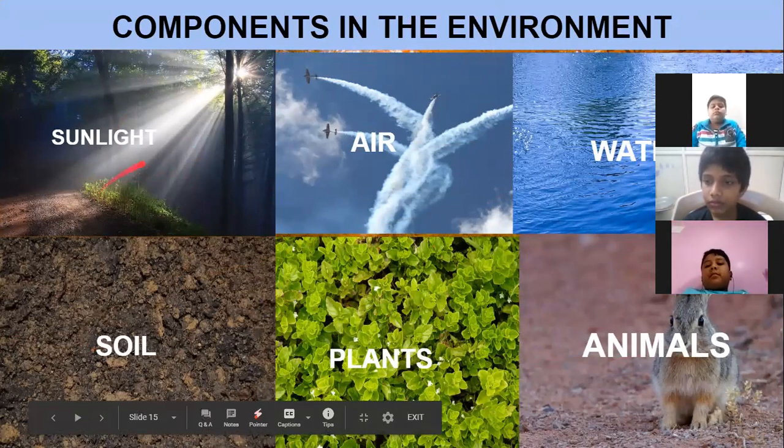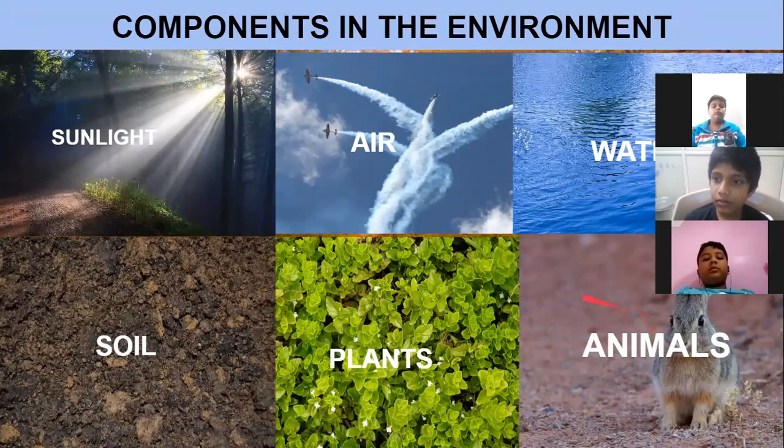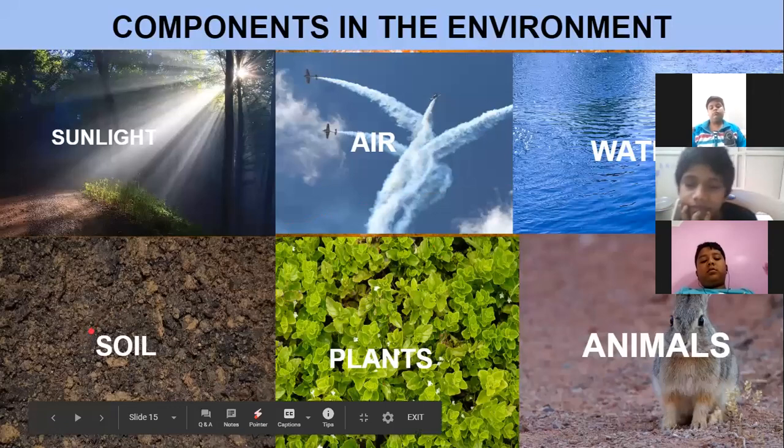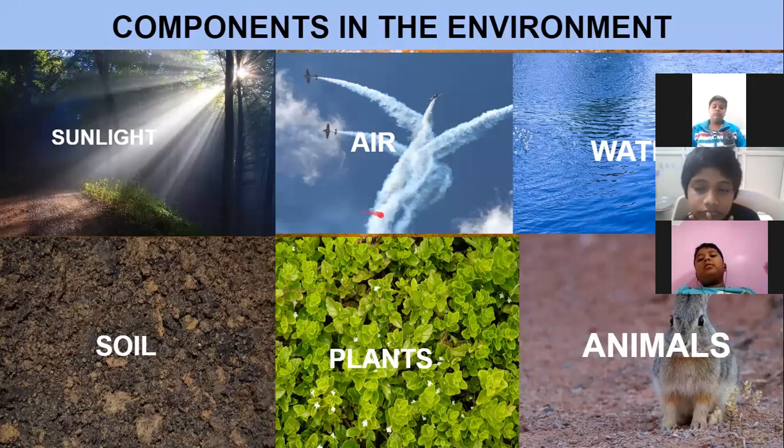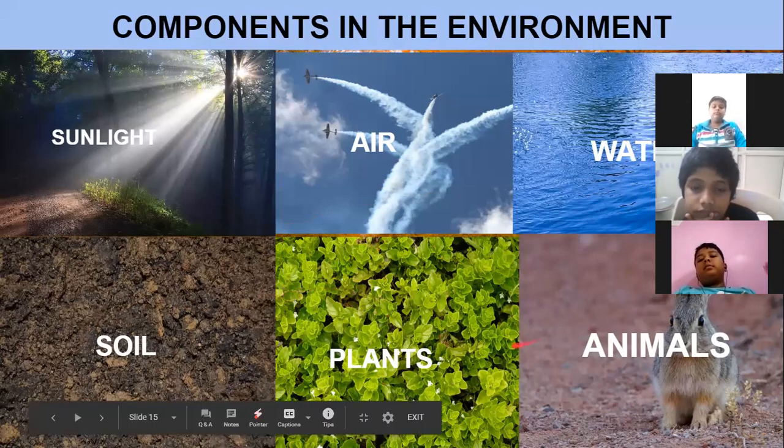Out of these components, plants and animals are living things. Sunlight, air, water, soil are non-living things. That means in the environment you have living components and non-living components, which together make up your environment.